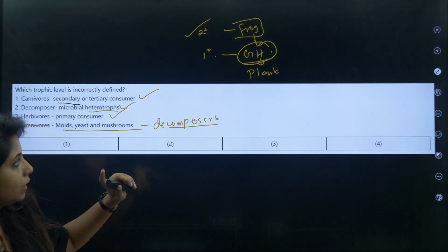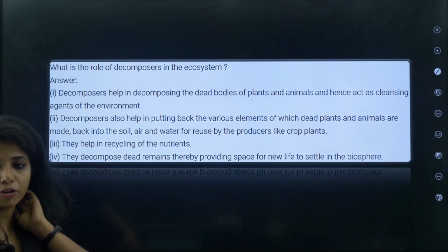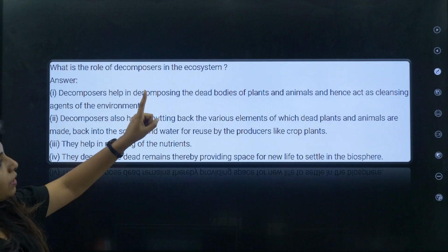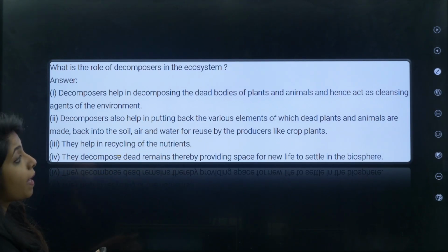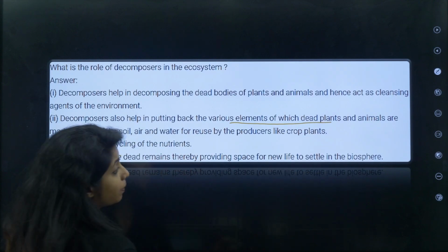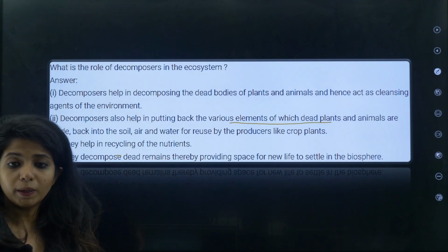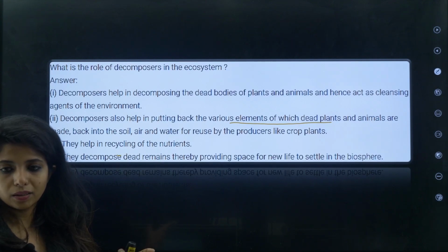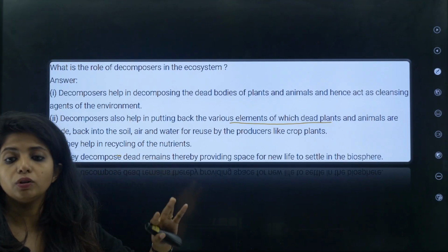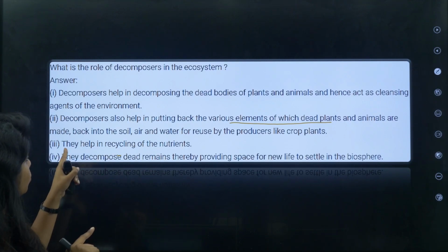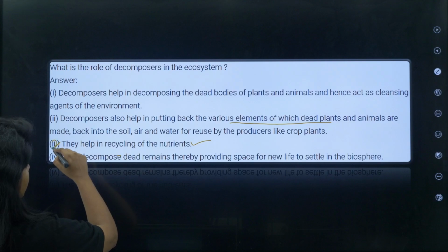Next thing, what is the role of decomposers in the ecosystem? Again, a very important question that has come. Decomposers help in decomposing the dead bodies of plants and animals. Agree? Yes. Decomposers help in putting back the various elements of the dead plants and animals. Obviously, first, you do not want dead things to get accumulated, so you want a clean-up. Second, you want the elements stored in the dead organisms to come back to the soil itself. So they help in recycling of the nutrients. I think both of them can be made into one point.